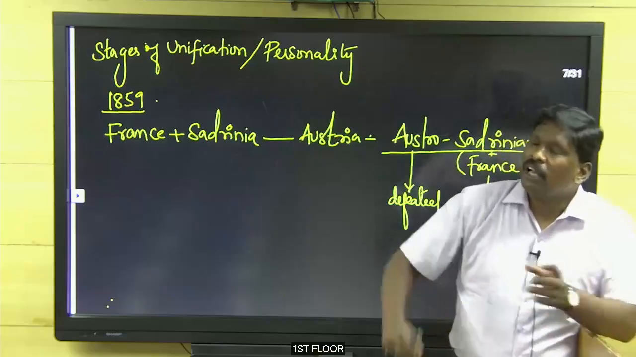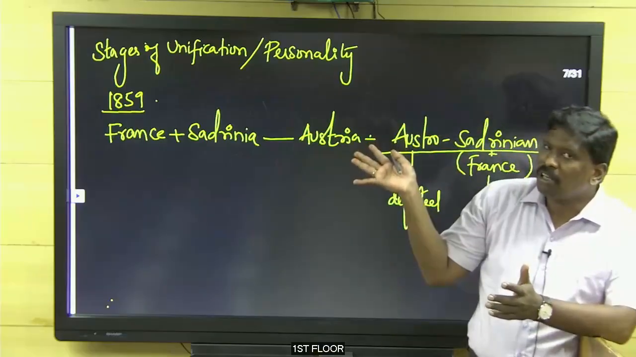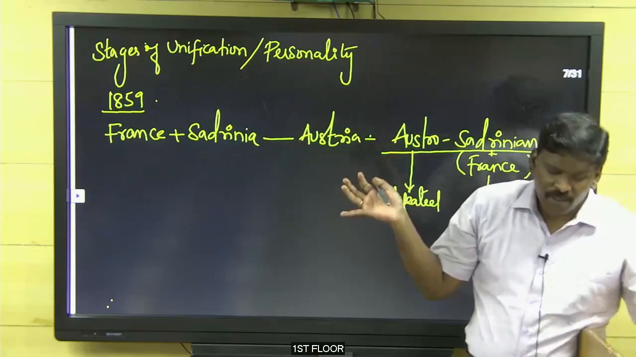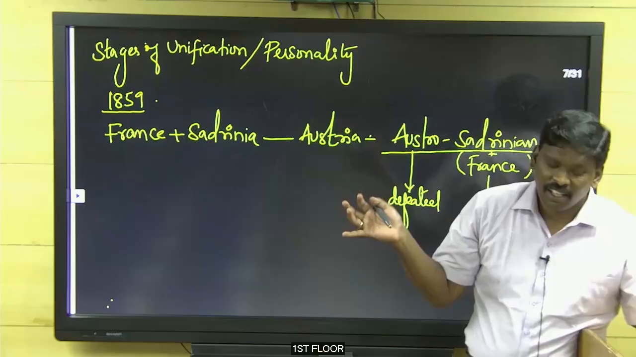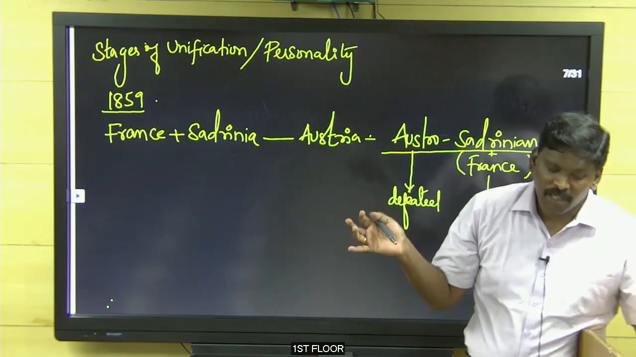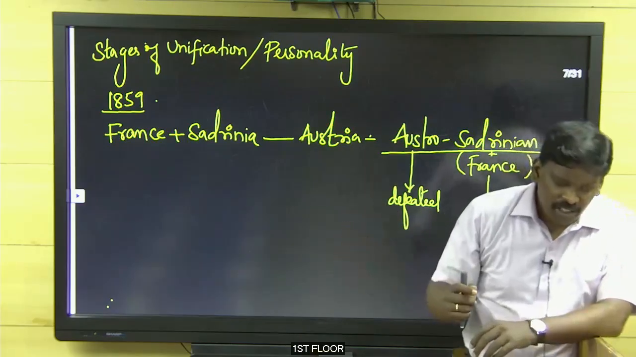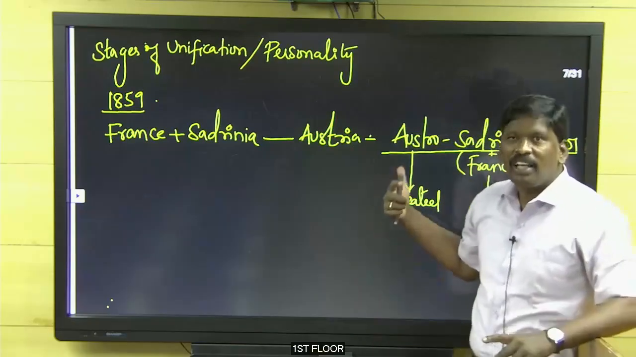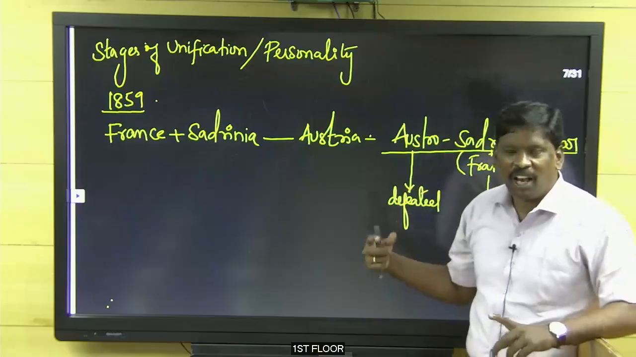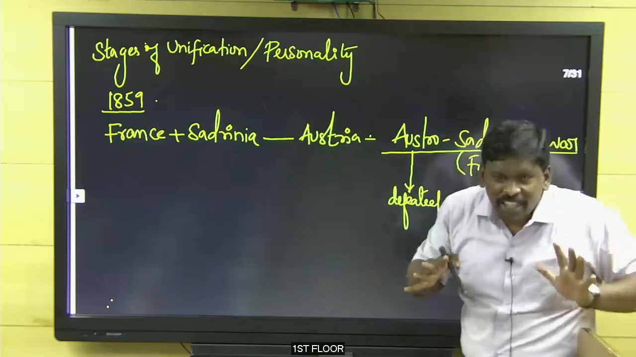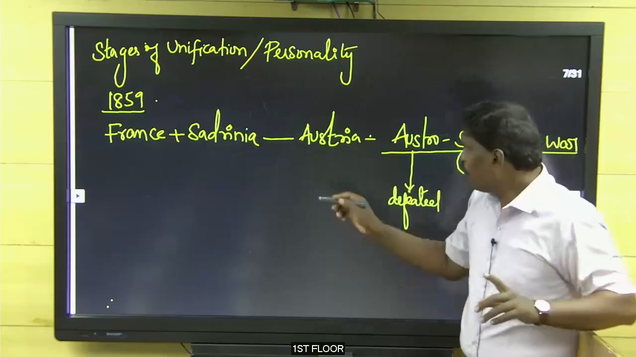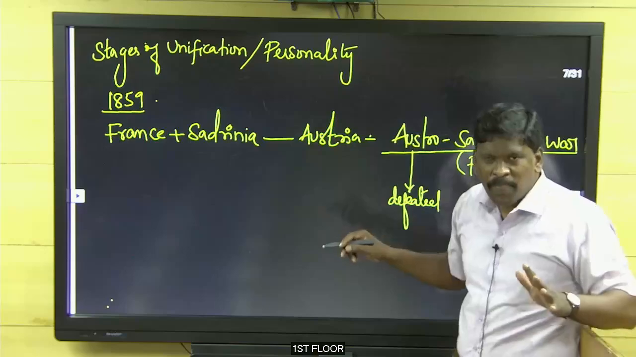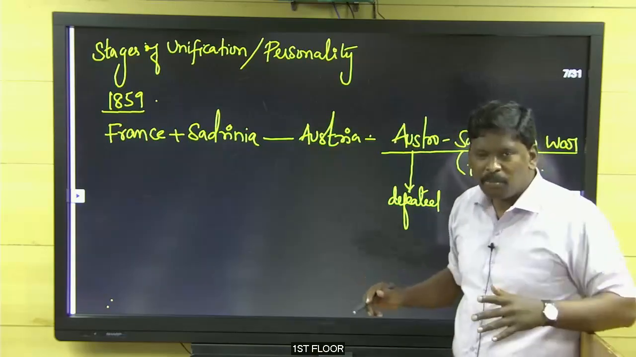Who is ruling the northern part of Italy? Yes, the northern part of Italy is ruled by Austria. Very good. Who is defeated in this war? Yes, Austria is defeated in the war. And now both are coming to sign a treaty: Austria, which was defeated in the war, and Sardinia, which won the war with the help of France.